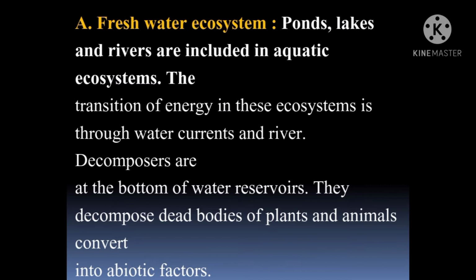So the transition of energy in this ecosystem is through water currents and rivers. Decomposers are at the bottom of water reservoirs. They decompose dead bodies of plants and animals and convert them into abiotic factors.